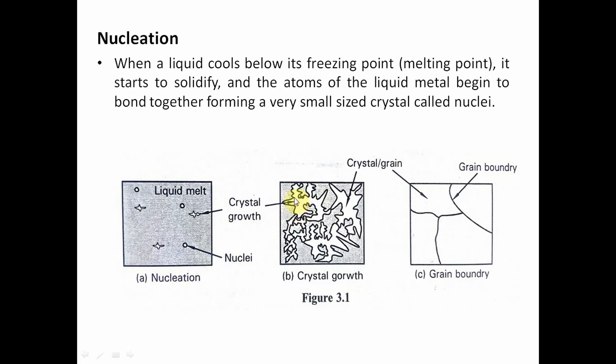If you look at the microstructure of these tree-like crystal structures, they look like trees. They are called dendrites.